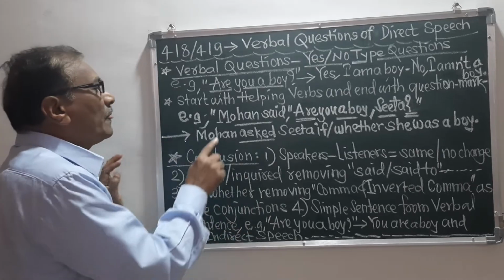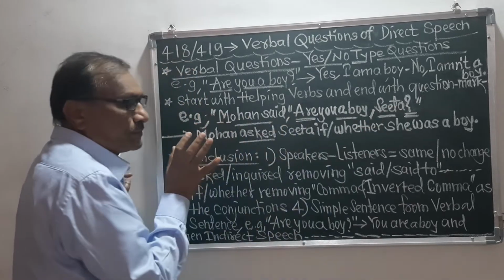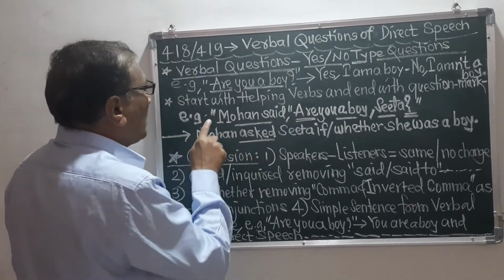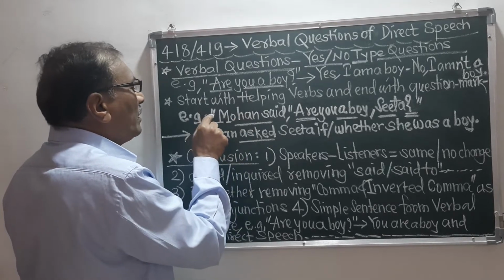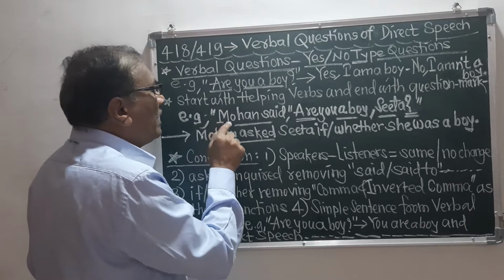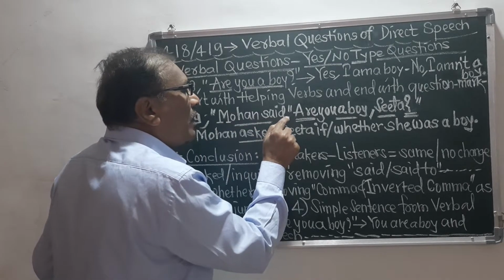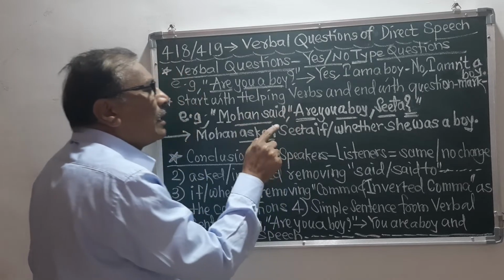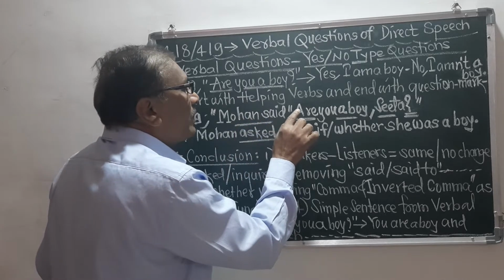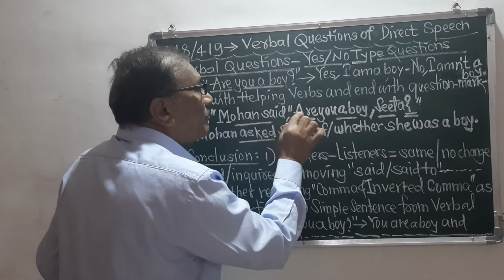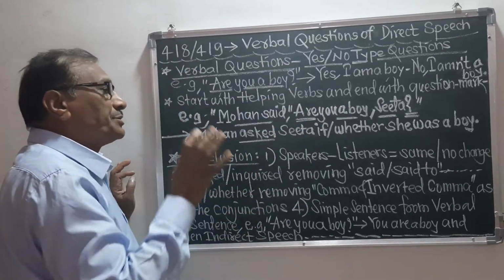Remember, this is the direct speech. How do we see it? We have started this direct speech with the inverted comma, and Mohan said. Then we have taken a comma, then again inverted comma, then this helping verb, which has been taken in capital script, means this A is a capital letter.